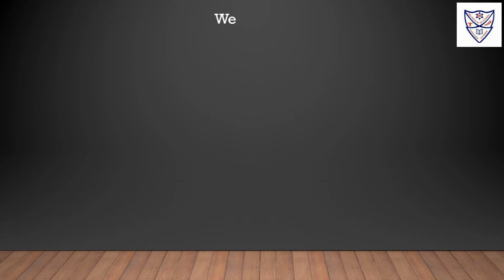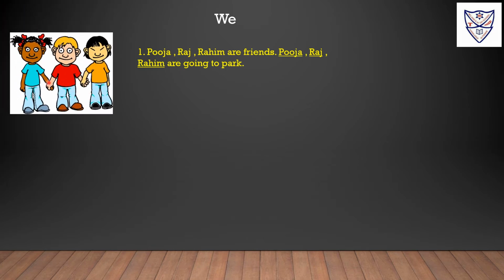We. We means plural. Pooja, Raj, Rahim are friends. Pooja, Raj, Rahim are going to the park. Here in this picture we can see Pooja, Raj, Rahim.